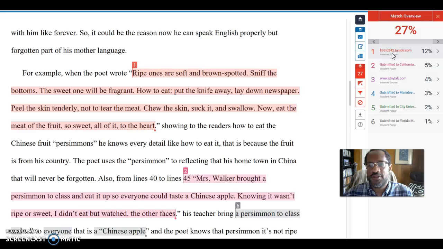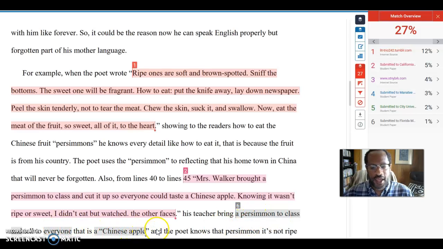It just found some place where this line shows up. It probably shows up in a lot of different places, but that was one of them. So it tells me where it shows up. And then down here: Mrs. Walker brought a persimmon to class and cut it up. Everyone's going to taste a Chinese apple. No, I wasn't ripe or sweet. I didn't eat it, but watched the others' faces. Again, it's bringing this in, but that's going to be a quote from the text as well. It's submitted to a course in California.